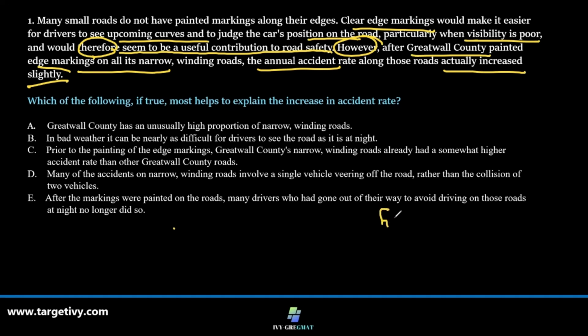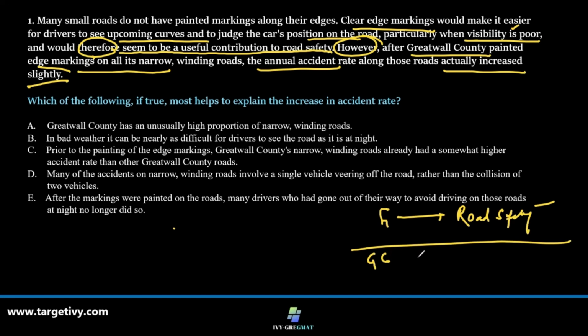So we have got one set of facts which gives that the road markings, etc. The people can see it better. Visibility is poor, then also it's better to drive. It should contribute to road safety. Now a situation is given that a certain county, the Great Wall County, has done the same thing, but the rate of accidents actually went up. So if this is correct, then the number of accidents should have gone down. Now think about it this way: what might have happened?